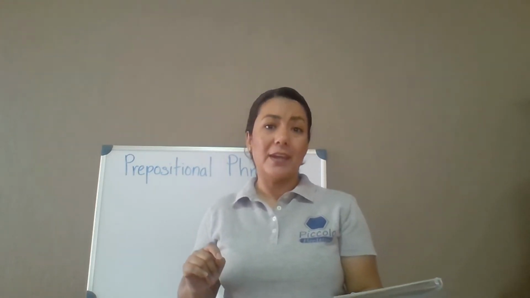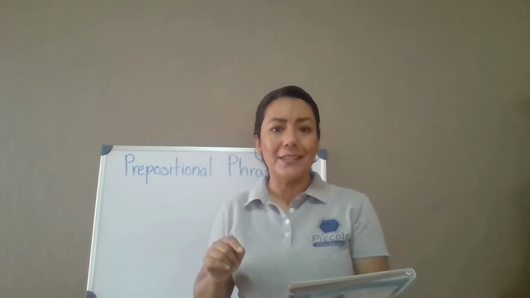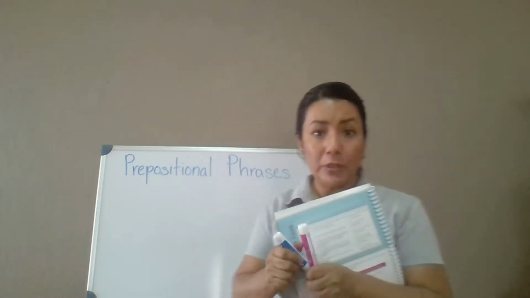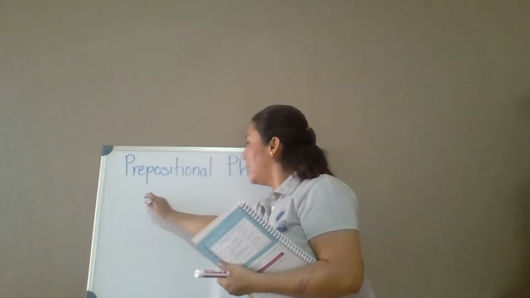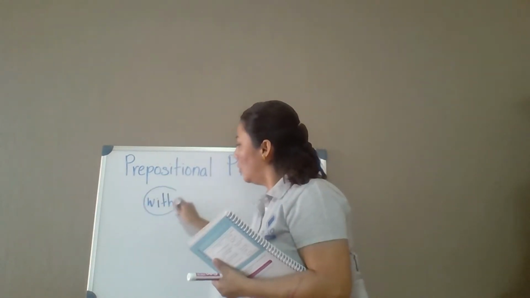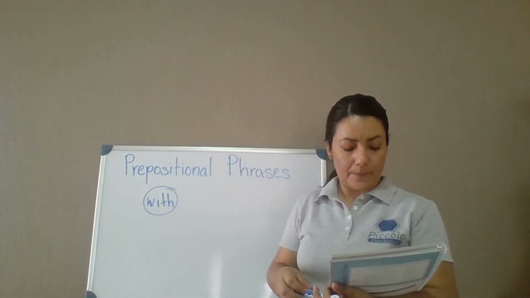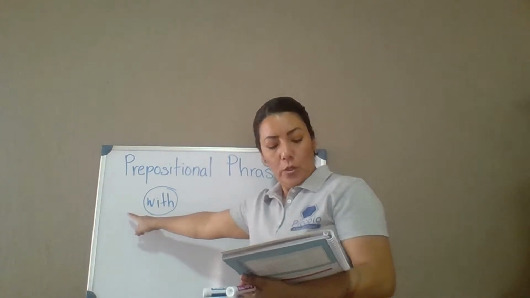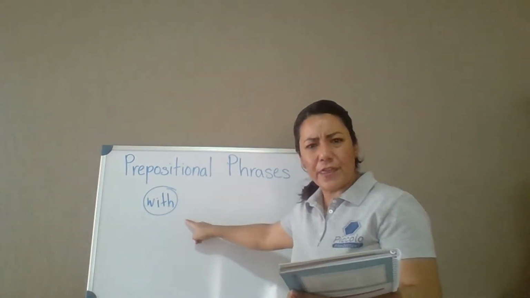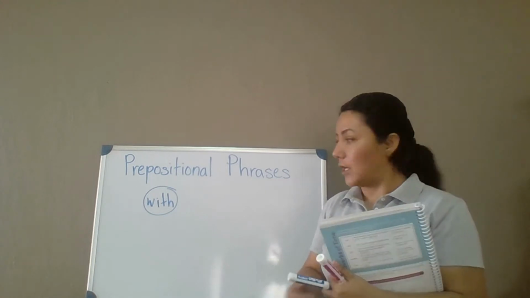We're talking about the cake. The cake, the preposition there is with. Can you please circle with in your book? Circle with in example number 1. Now, the cake with what? With chocolate frosting.